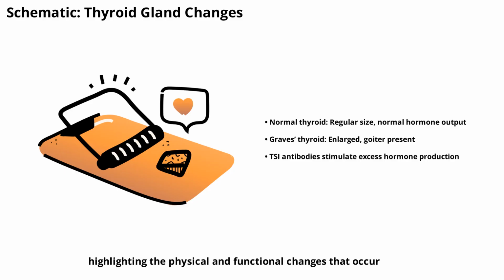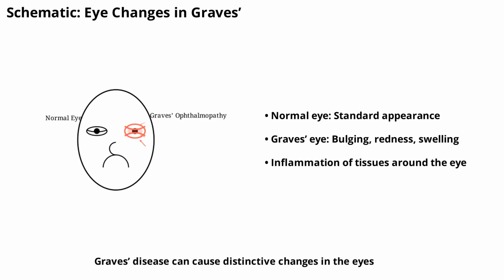Graves' disease can cause distinctive changes in the eyes, known as Graves' ophthalmopathy. This schematic will illustrate the swelling and protrusion of the eyes, as well as inflammation of surrounding tissues. Understanding these changes can help patients recognize and seek treatment for eye symptoms early.